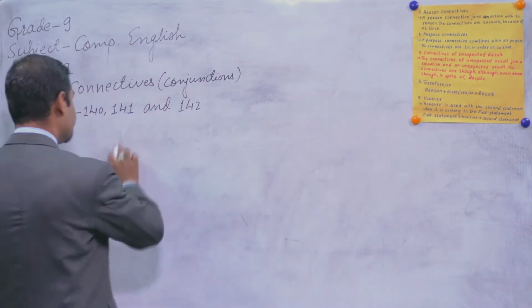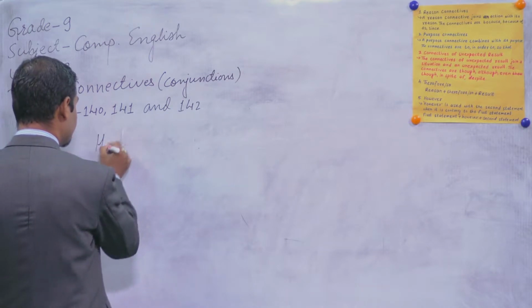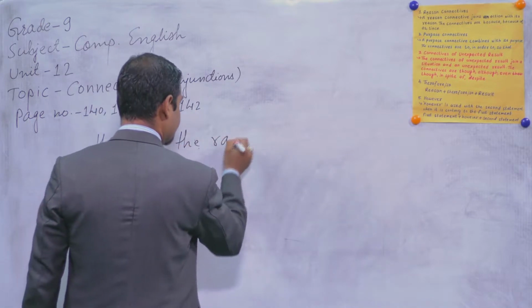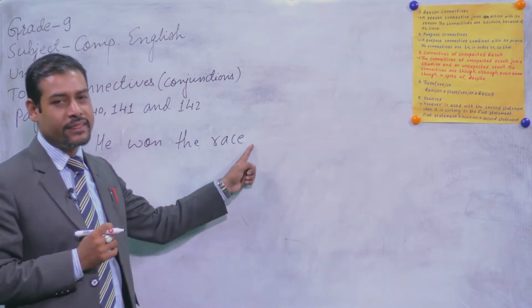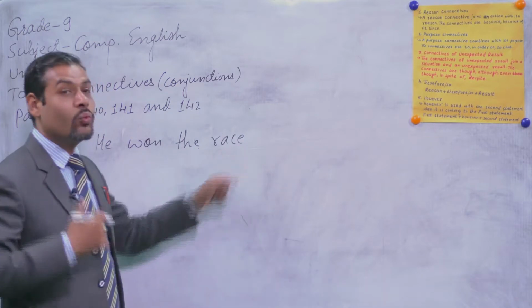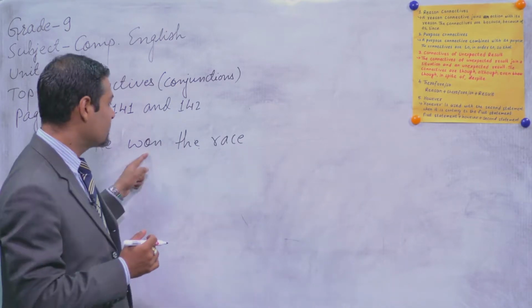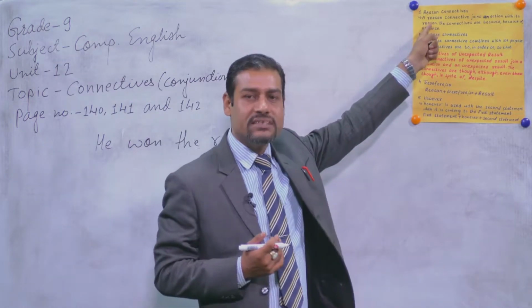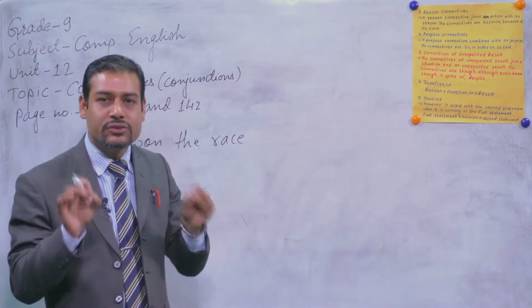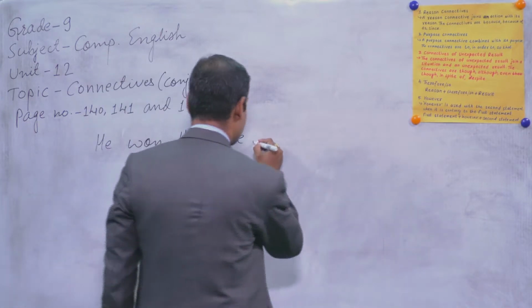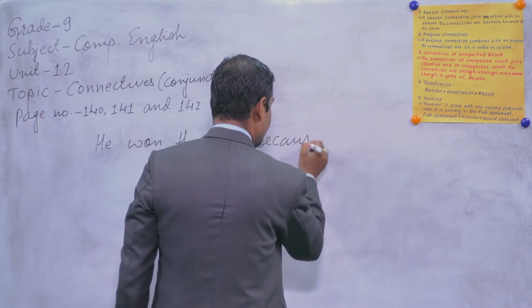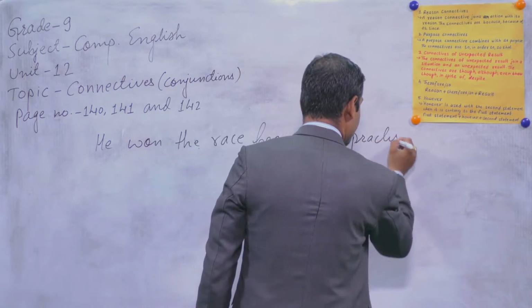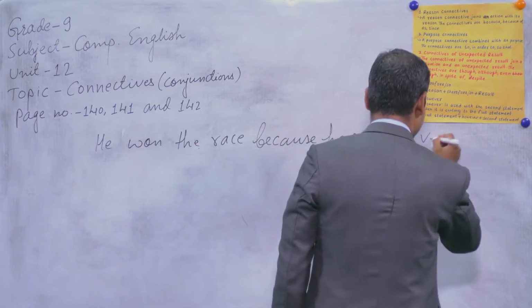Yes, you can tell me, he won the race. So what can it be? You are right. He won the race. What is the reason now? This is an action, so we have to link up with a reason, with the connective of reason here again. And I have told you that you have to use because. Because he practiced very hard.